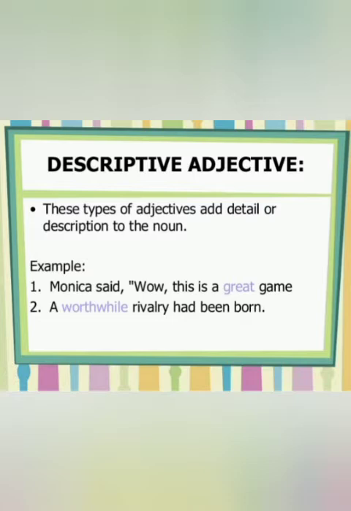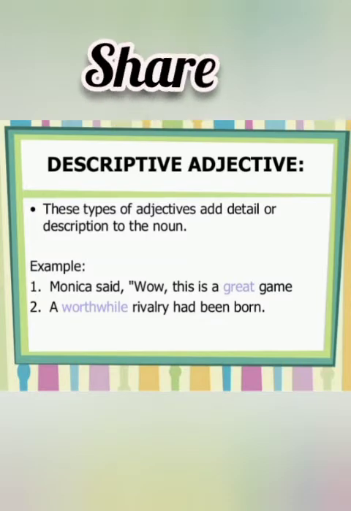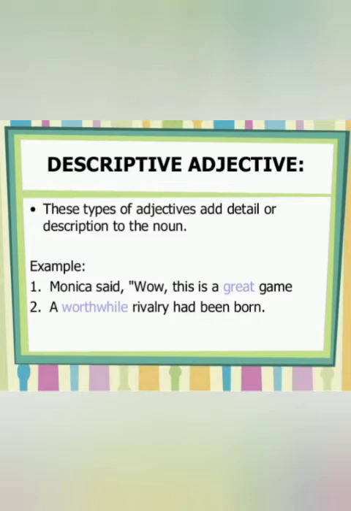These types of adjectives add detail और description. ये adjectives noun की description को add करते हैं. For example, Monica said, "Wow, this is a great game." In this sentence, game is a noun and the word great is the descriptive adjective because this is adding some more description to the noun game. A worthwhile rivalry had been born. Worthwhile, this descriptive adjective is giving some details about the noun rivalry.